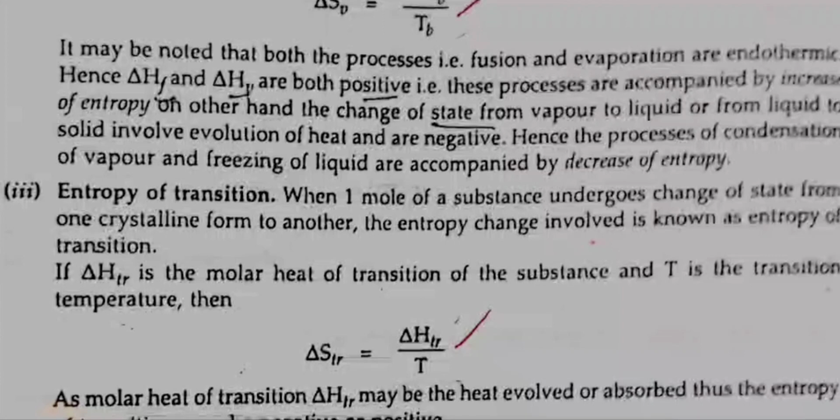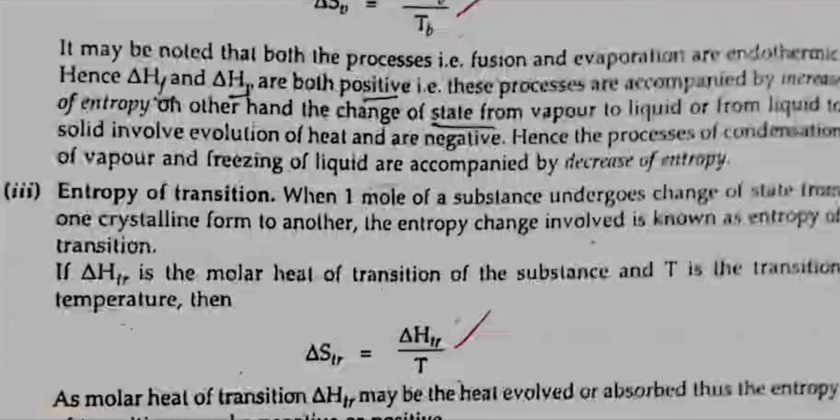On the other hand, the change of state from vapor to liquid or from liquid to solid involves evolution of heat, and delta H is negative. Hence, the processes of condensation of vapor and freezing of the liquid are accompanied by decrease of entropy.